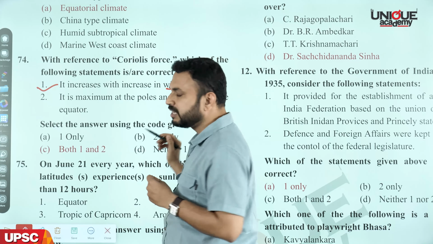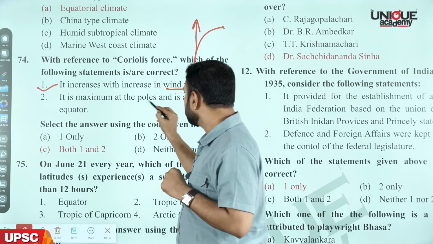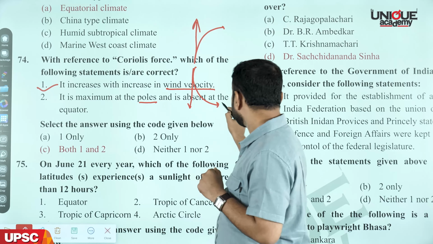Because of this difference, there is a deflection of the winds. In the northern hemisphere, winds deflect towards the right, and in the southern hemisphere, winds deflect towards the left.